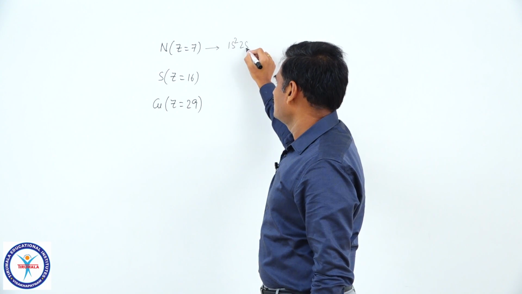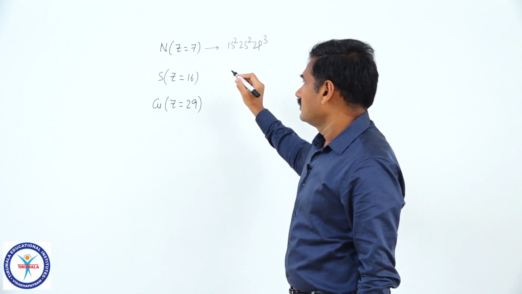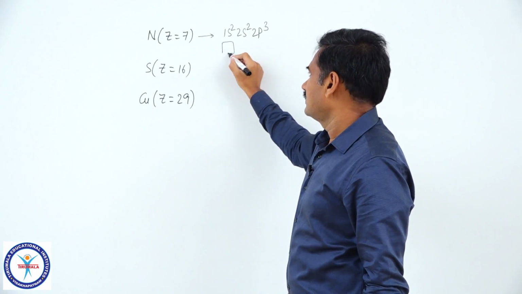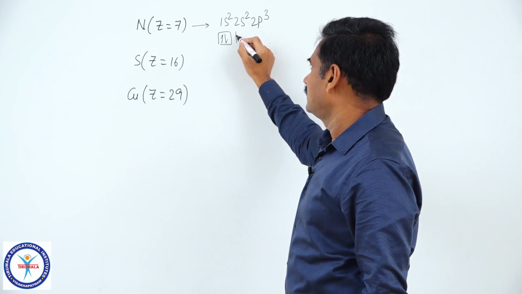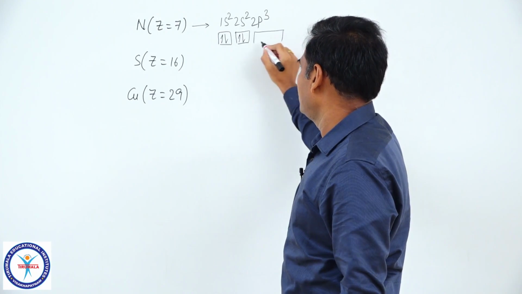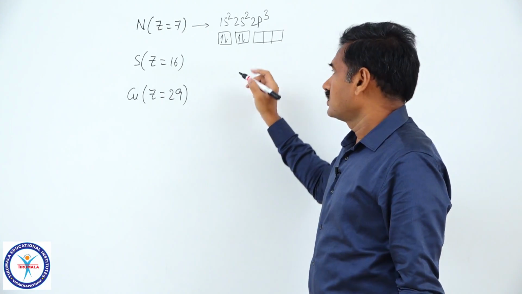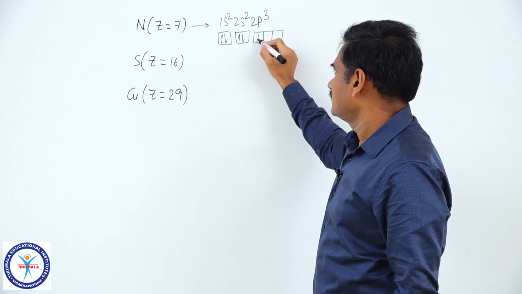1s2, 2s2, 2p3. 1s is with a pair, 2s is also with a pair, 2p with 3 electrons. So, number of unpaired electrons is 3.